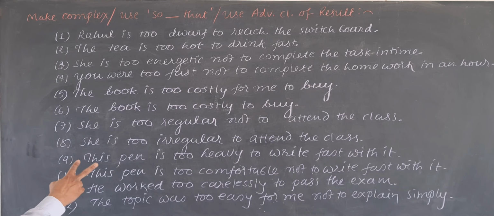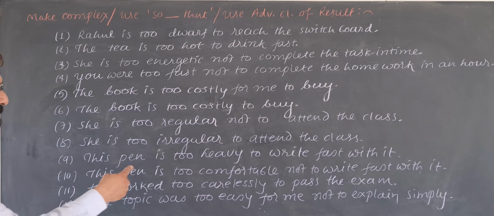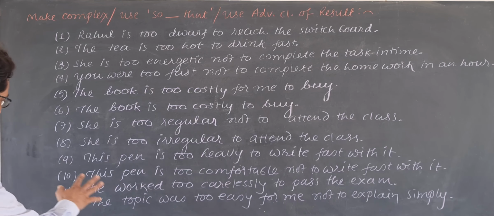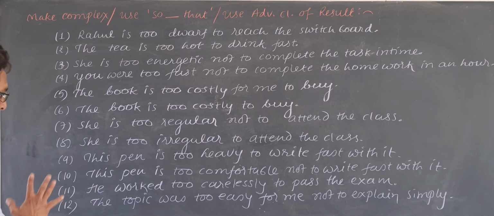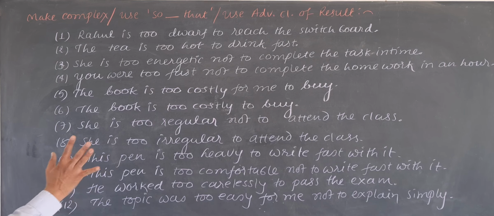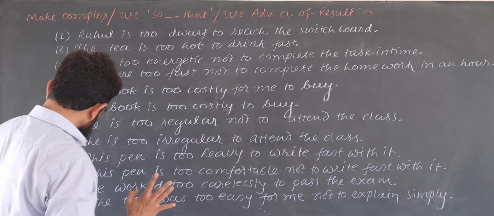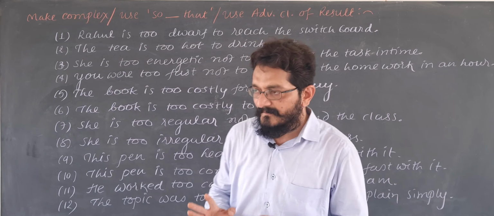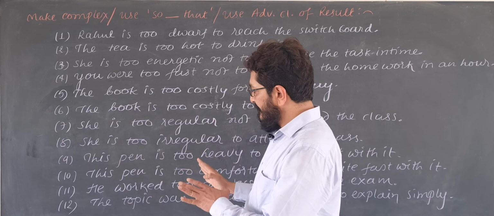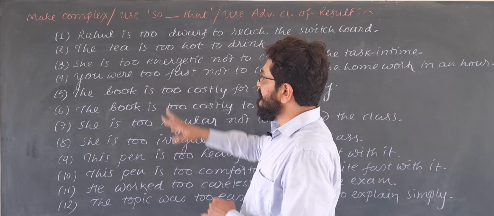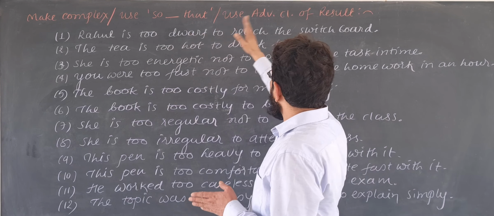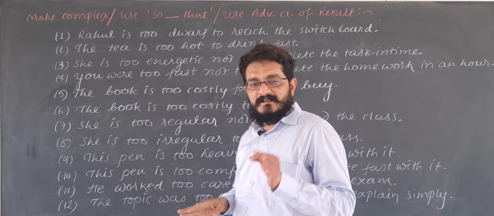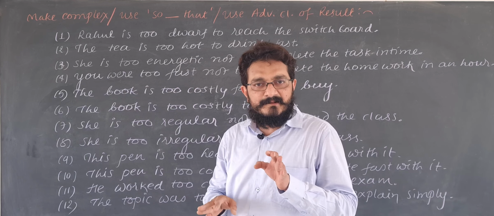The pen is too heavy to write fast with it. The pen is too comfortable not to write fast with it. He walked too carelessly to pass the exam. The topic was too easy for me not to explain simply. So there are 12 sentences. Write the answers of all the 12 sentences. Make them complex. You can be asked to make complex, use so that, use adverb clause of result, but the answer is always one and the same. You have to remove 2.